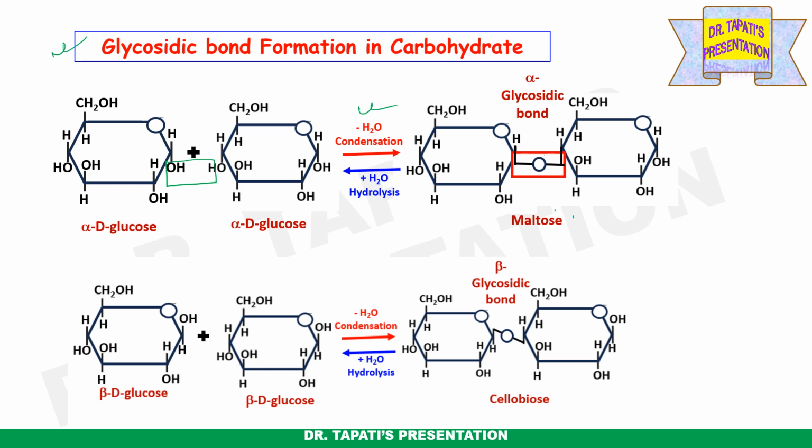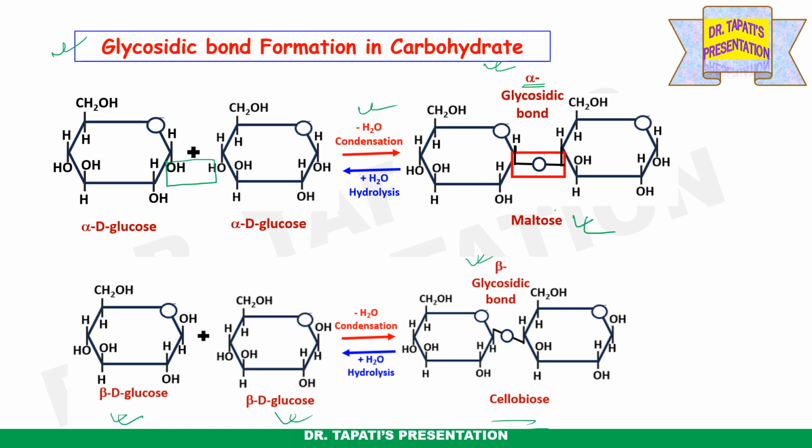I have given here maltose as the disaccharide where between two alpha D glucose an alpha glycosidic linkage is present. Whereas I have given another disaccharide, cellobiose, which is composed of two molecules of beta D glucose. Therefore, between these two glucose molecules, a beta glycosidic linkage is present. So maltose and cellobiose are disaccharides.